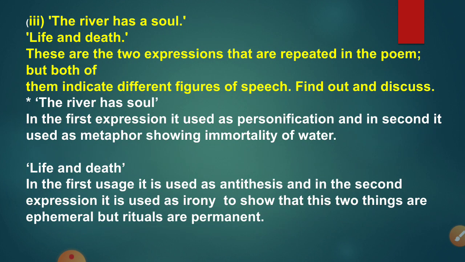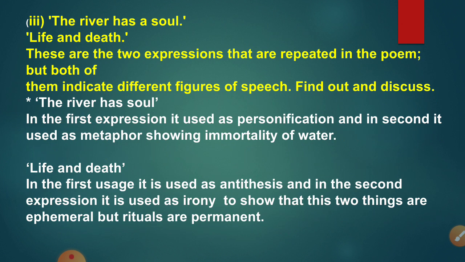Next activity is, the river has soul, life and death. These are the two expressions that are repeated in the poem, but both of them indicate different figures of speech. Find out and discuss. In the first instance, the river has soul is used as personification, and in the second it is used as metaphor showing the immortality of water.